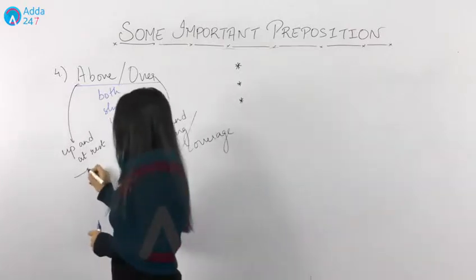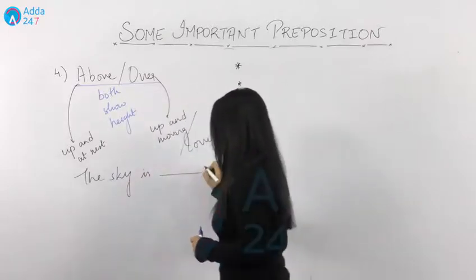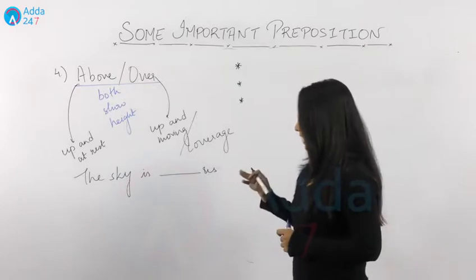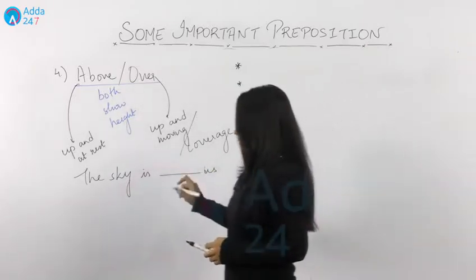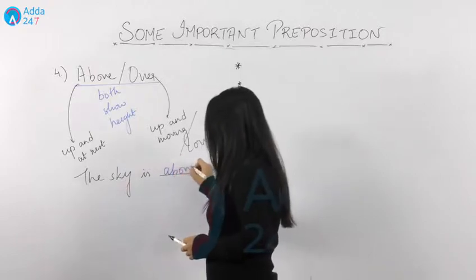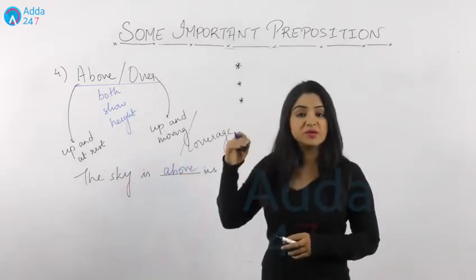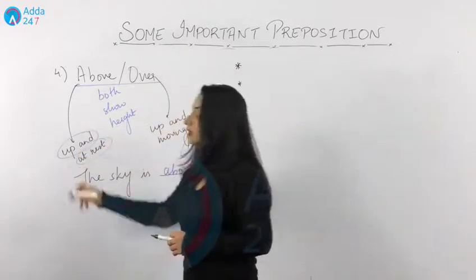If I talk about the sky is dash us. Now can you tell me what should be placed here? The sky is dash us. Here I'll place above. Why? No matter where you go, the sky will always be above you, isn't it? So it is up and it is at rest.